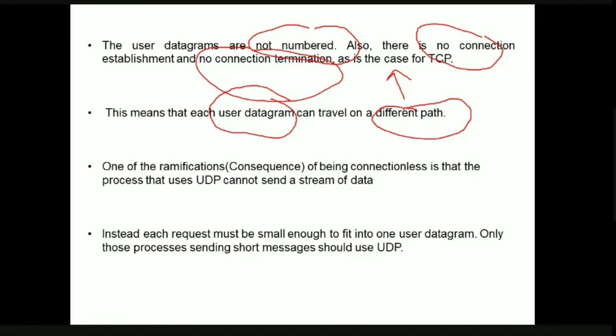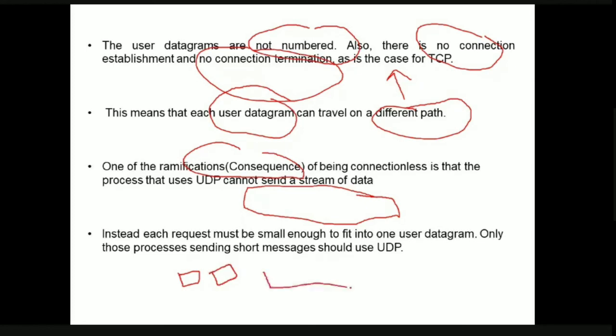Due to this connectionless feature of the user datagram protocol, we have a consequence. As a consequence of being connectionless, UDP cannot send a stream of data. Stream of data means continuous data. Do remember, UDP protocol cannot transmit continuous data. It can only transmit small chunks of data which are called datagrams. So if you want to send a stream of data, that is a continuous large amount of data, you cannot use the UDP protocol.